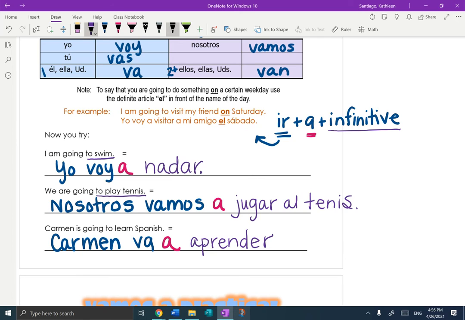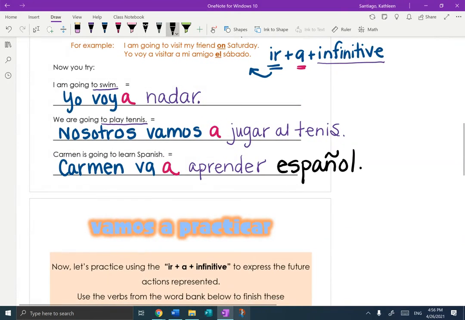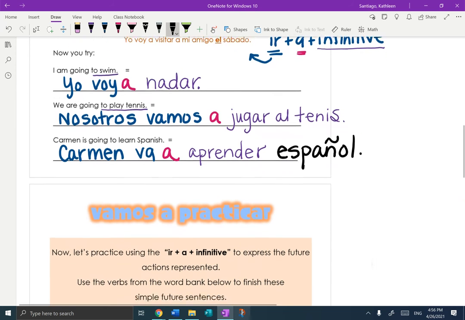And what is she going to learn? Spanish. Aprender español. Okay, great job. Yo voy a nadar. Nosotros vamos a jugar al tenis. Carmen va a aprender español. So ir plus a plus the infinitive.